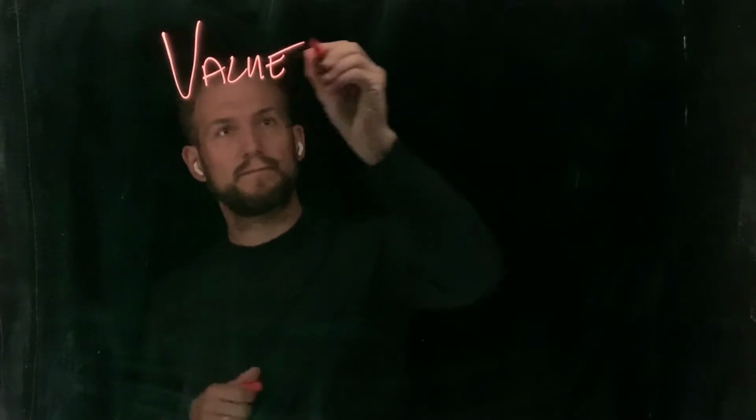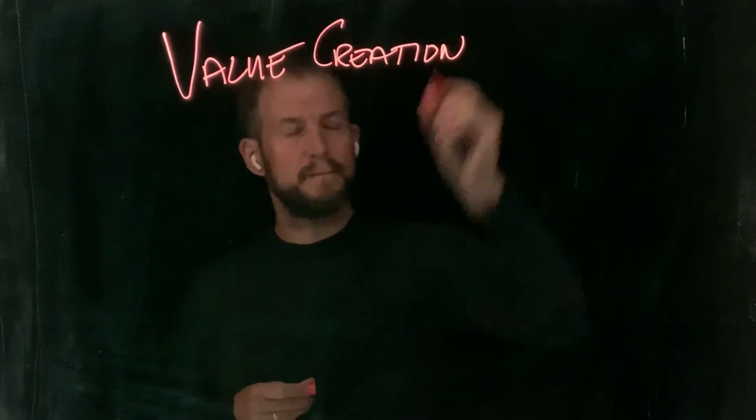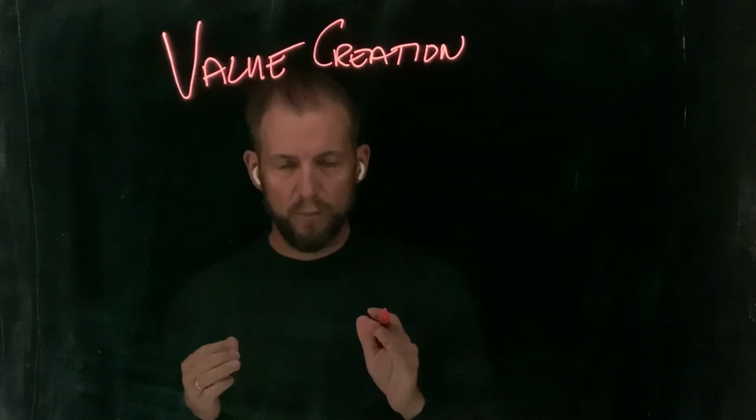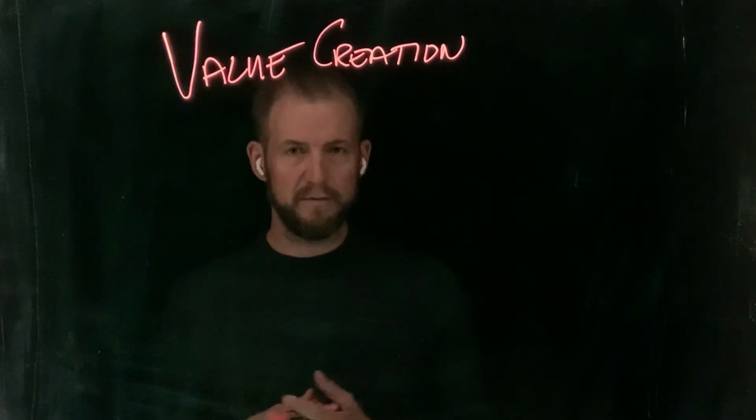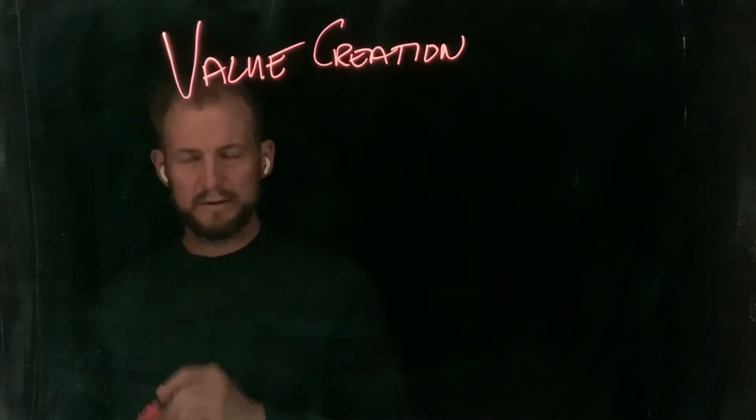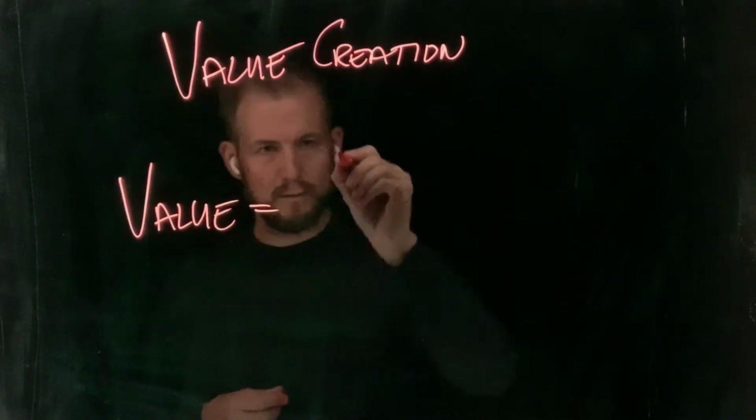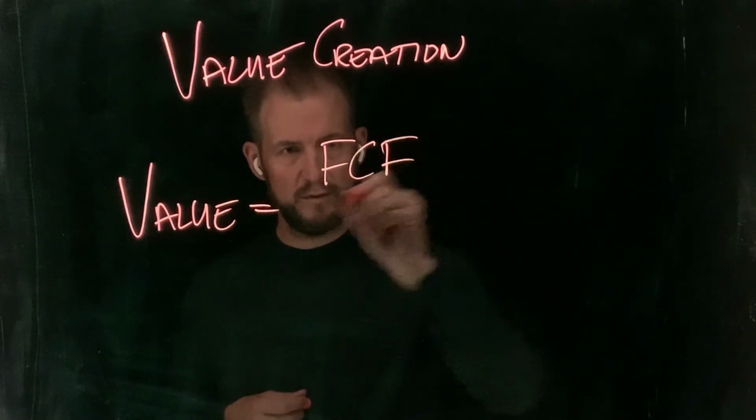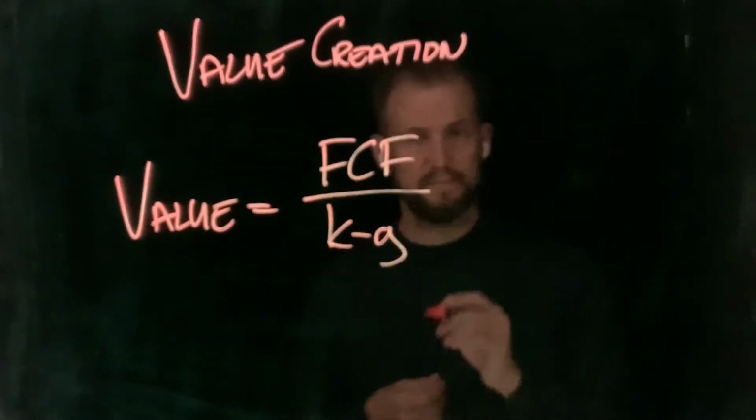So let's address the question of value creation. One thing is to be able to value something at a fair price. So anything with zero NPV is fairly priced, right? So we started out saying we have some sort of value, which is the free cash flow divided by cost of capital and constant growth.